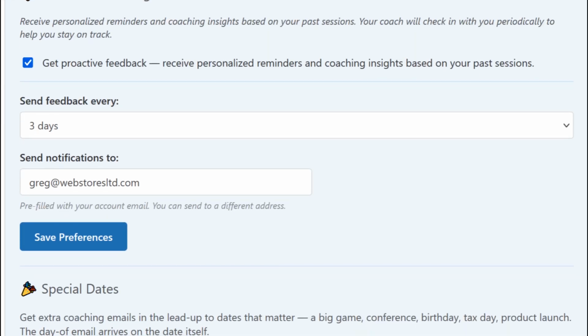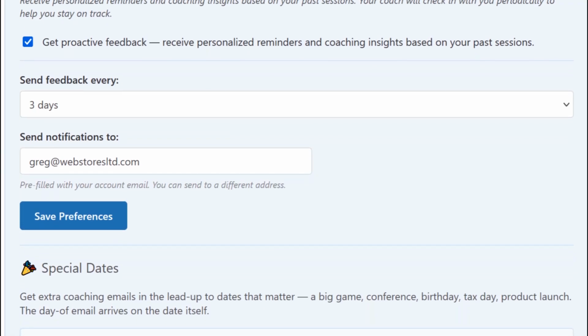Next, you choose how often you want to receive these messages. You might want to check in every few days if you're actively working towards a goal, or you might prefer once a week, every 2 weeks, or once a month if you just want a gentle reminder. You can also choose which email address should receive those messages. By default, the system uses the email connected to your account, but you can change it if you prefer to receive coaching reminders somewhere else. Once everything looks right, click on Save Preferences.